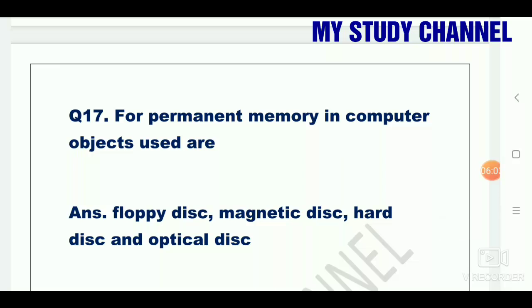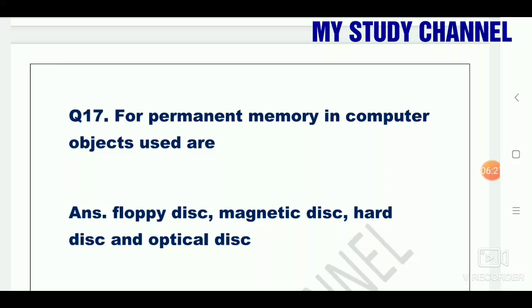For permanent memory in computer, objects used are? Answer is floppy disk, magnetic disk, hard disk and optical disk. Friends, I want to tell you that you will not get only 4 options in your exams.